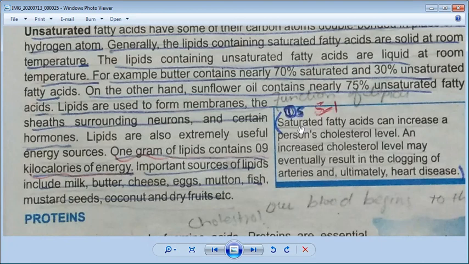Now we will see the side box. Saturated fatty acid can increase a person's cholesterol level. We all know what cholesterol level is. Many students do not know about it, but we often hear these things at home, when somebody says my cholesterol level is going high. How does it become high? We all know kidneys work as the excretory system of our body.